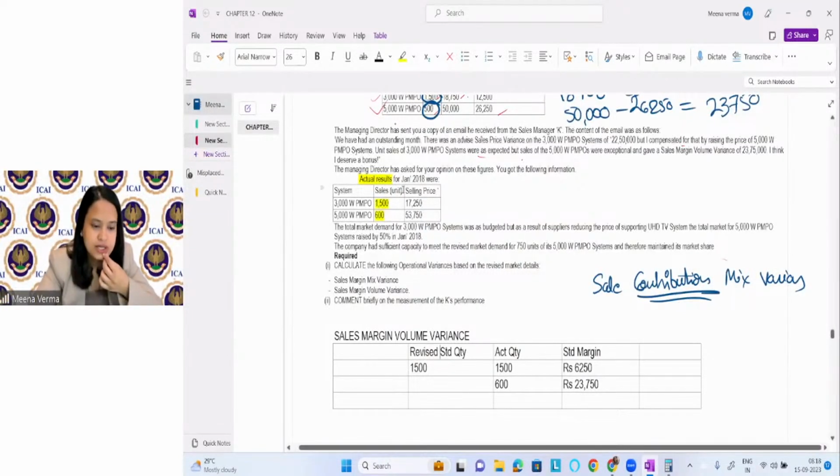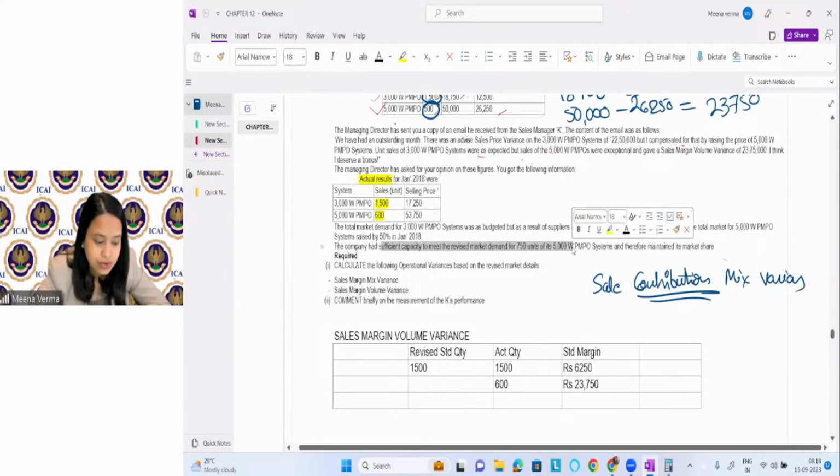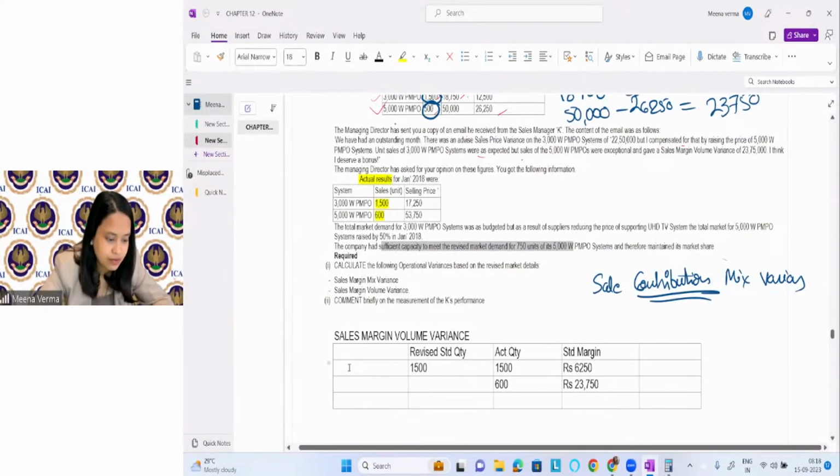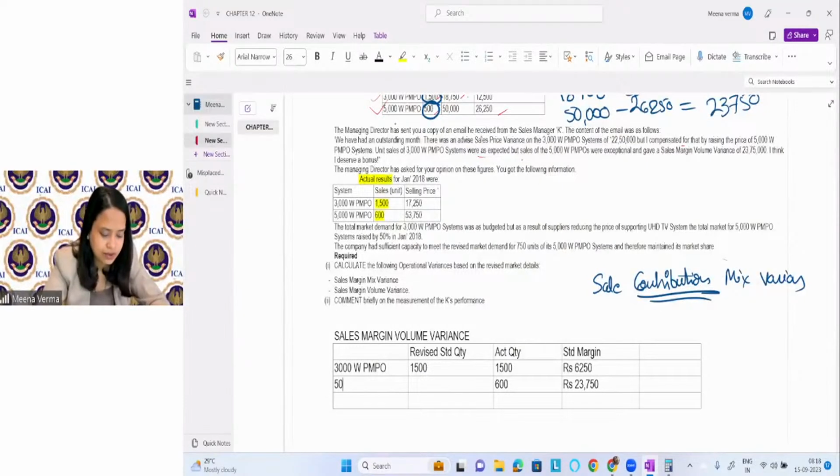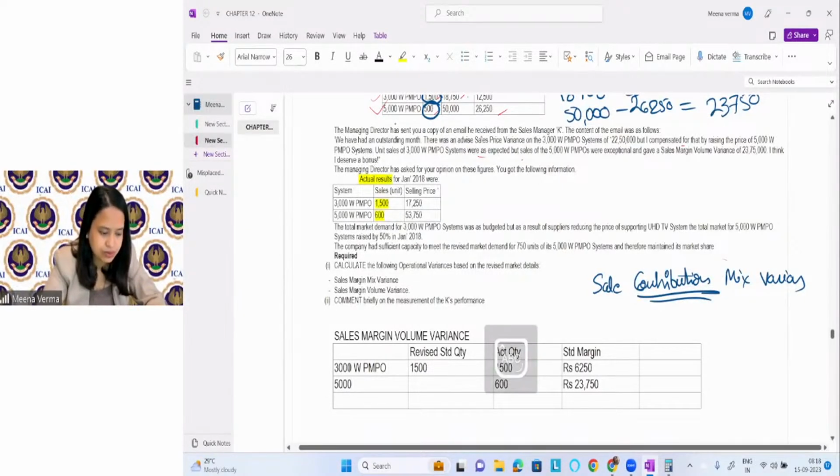Right. Let's see what information do we have in the question. The company had sufficient capacity to meet the revised demand of 750 of 500. So we have two products, 300 WPMPO, and we have 5000 WPMPO, right?